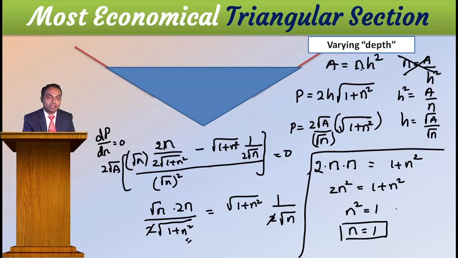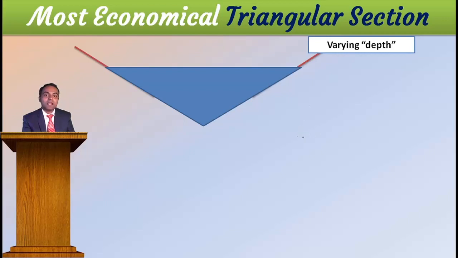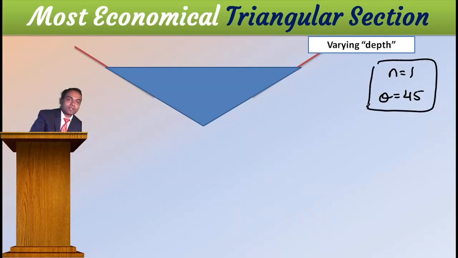n equal to 1 means what? If n is equal to 1, it means theta is equal to 45 degree. Theta equal to 45 degree means you need to maintain this 45 degree, then you will get the most economical rectangular section.